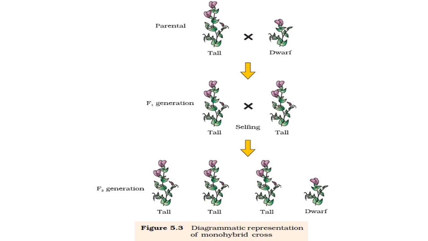Then for the next progeny, self pollination was induced among these tall plants, and surprisingly, in the F2 generation, some plants had characteristics different from the parents. It means that some were like their parents and some were different. So from tall parent to tall generation, it shows similarity, or inheritance of character like the parent. But the dwarf character shows variation, a character other than the parents' was expressed here.